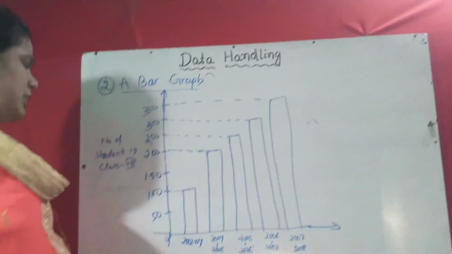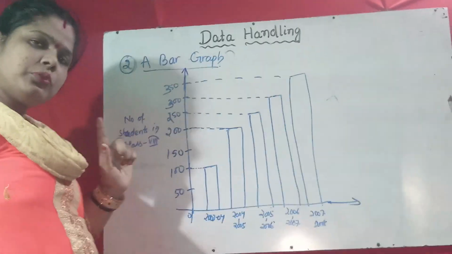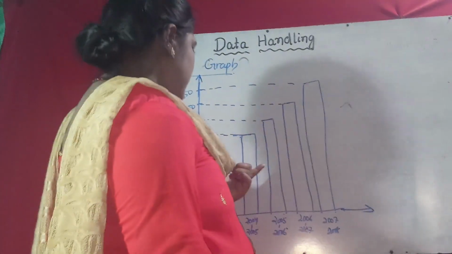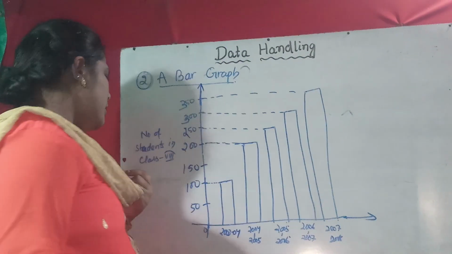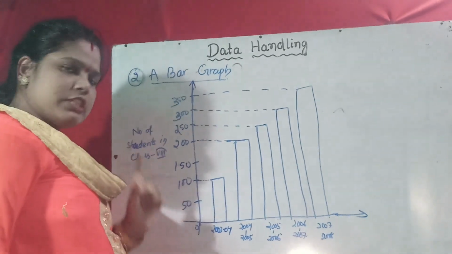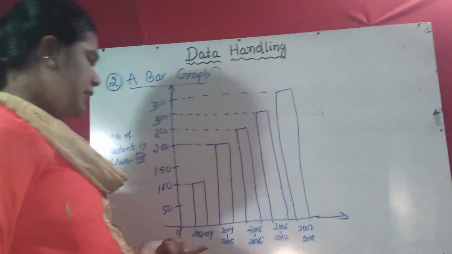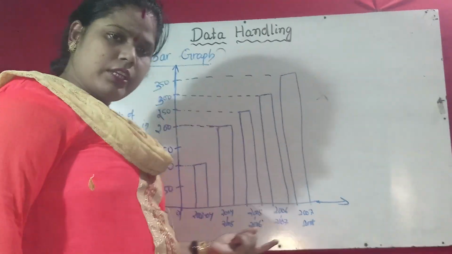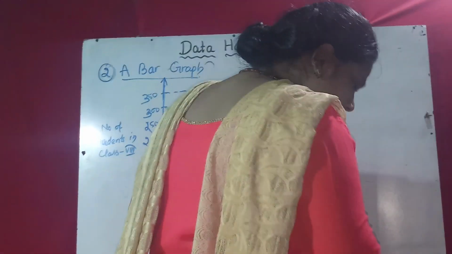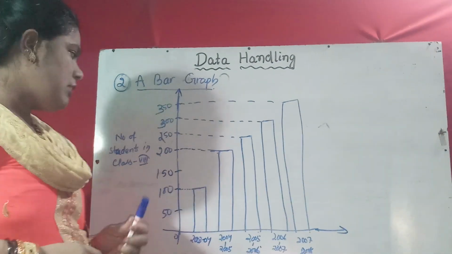So with this bar graph given, questions are asked to you. You have to answer what information is given in this graph, in the number of students of class 8. So the first question is what information. The first information is the number of students in class 8 in the given sessions or years. Then, in which year is the increase in the number of students maximum?